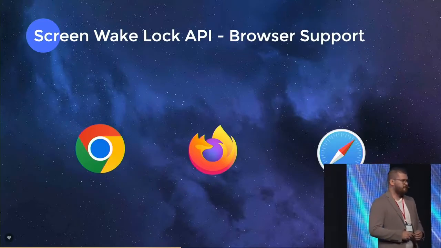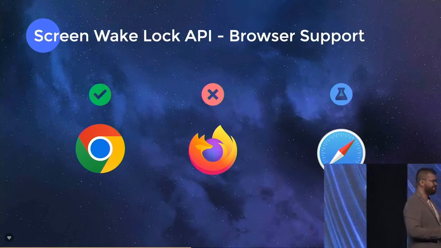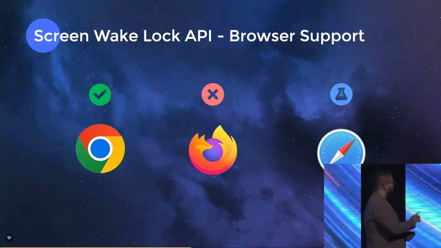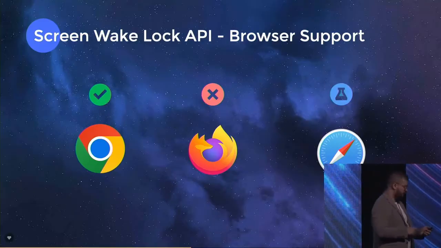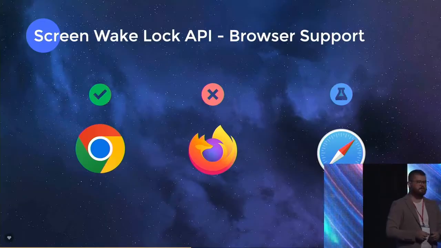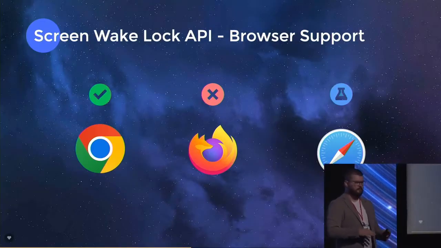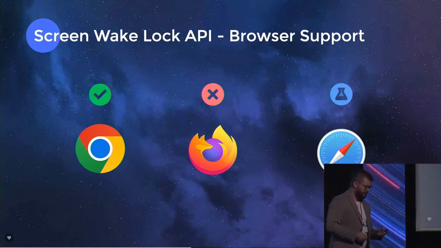Let's see what browser support says in this case. Okay, it's a little bit different than it used to be. Chromium-based browsers have support, Firefox doesn't, and this sign here means that it's in experimental phase. So Safari has some groundwork put in, but it's not fully production ready.